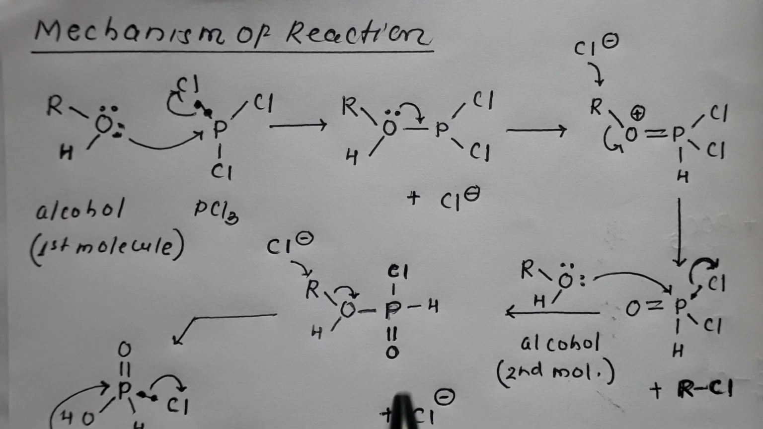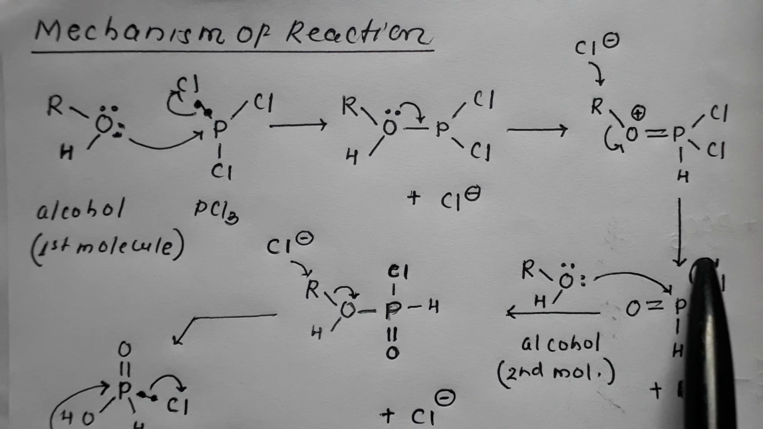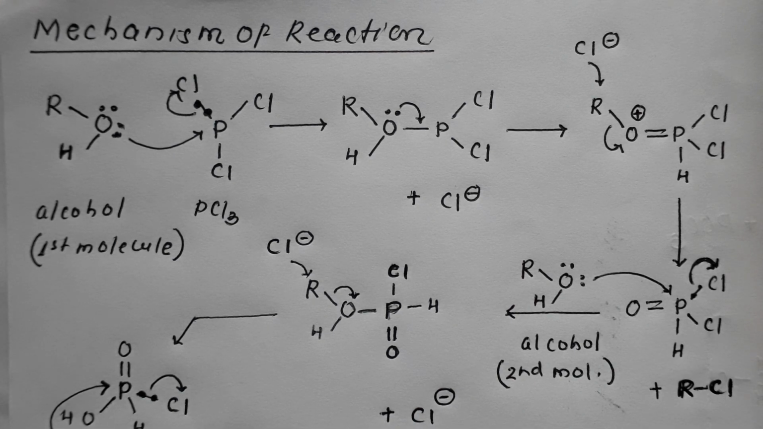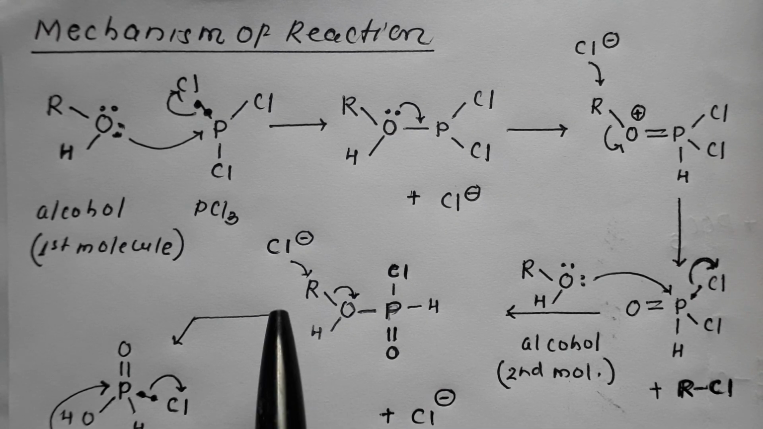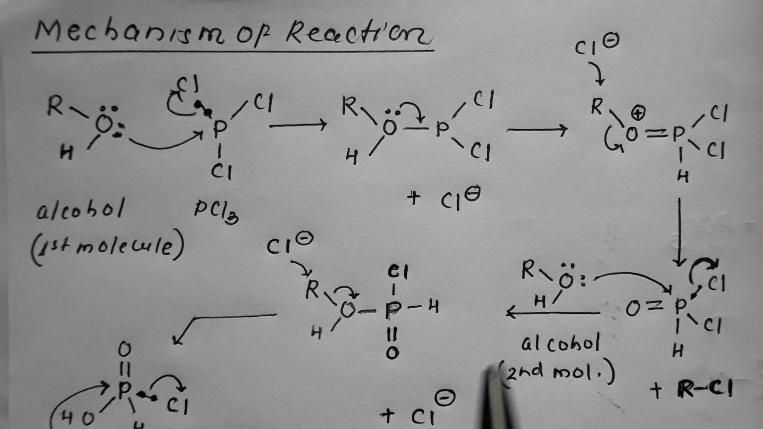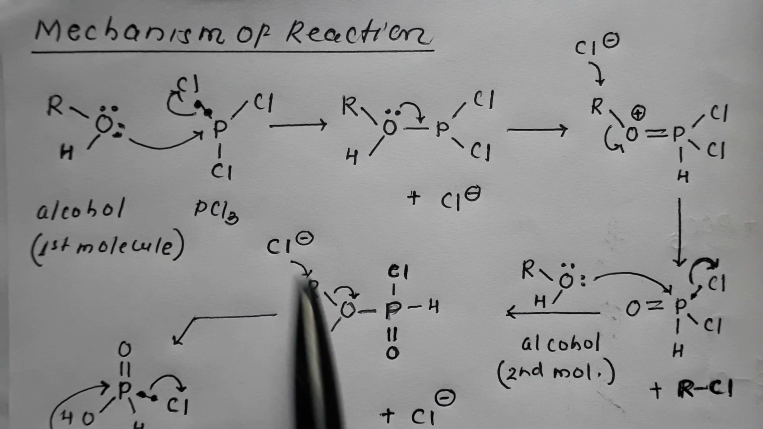Along with it, the chloride is also formed because of the shifting of this electron pair. So now chloride is again formed. Now this chloride will attack this species. So it was the first molecule of alcohol. Now the attack of the second molecule results in formation of this. Now this species is attacked by chloride.